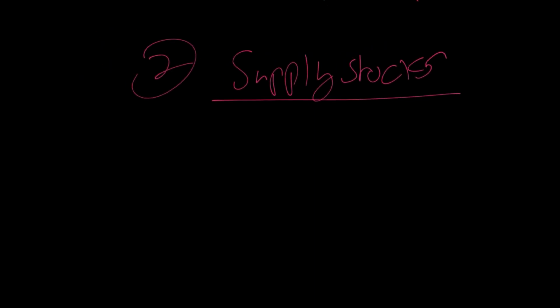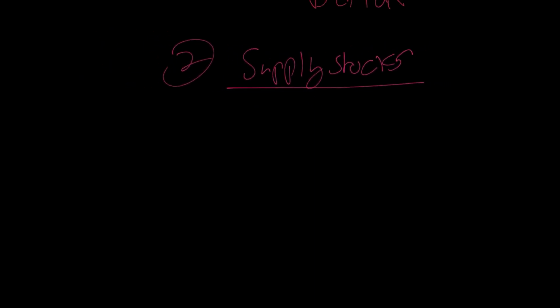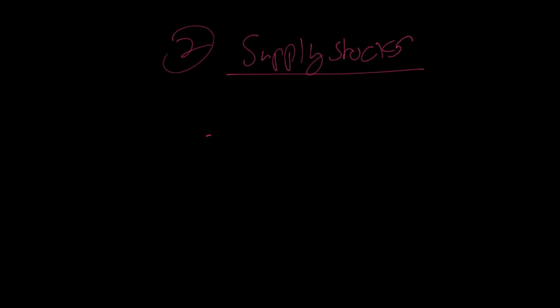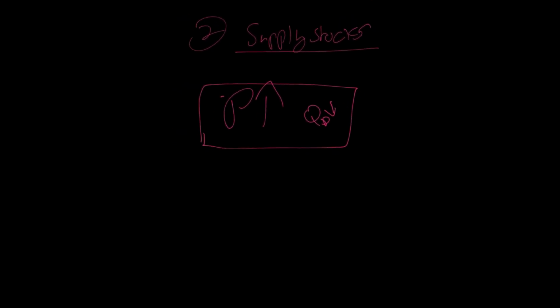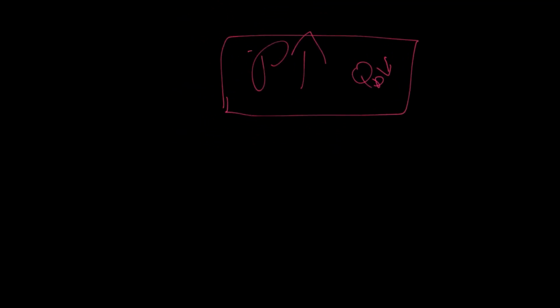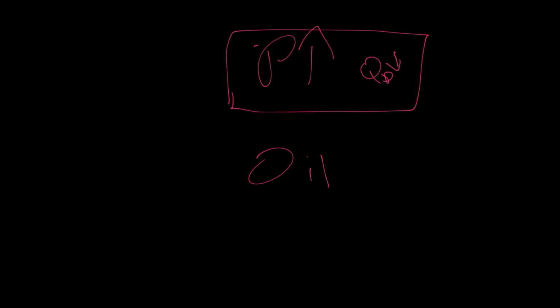Under this reason, let's say the price of a commodity has an inelastic price elasticity of demand, that is, if the prices were to increase by a lot, the quantity demanded would only fall by a bit. Let's take the example of oil.